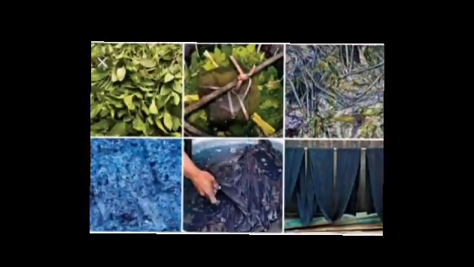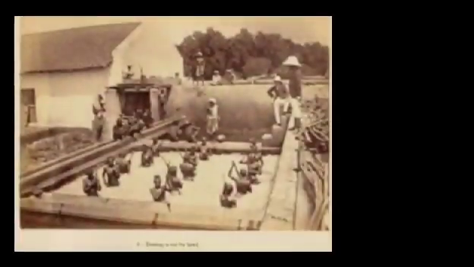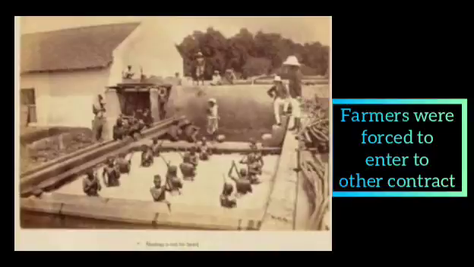The planters paid low prices to the cultivators for their indigo. The small amount the peasants earned was not enough to pay back the cash advance with interest. So they fell into debt. The peasants again would be forced to enter into another contract to grow indigo. The peasants were not able to clear their debts.